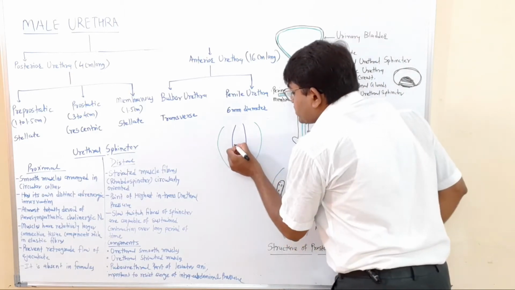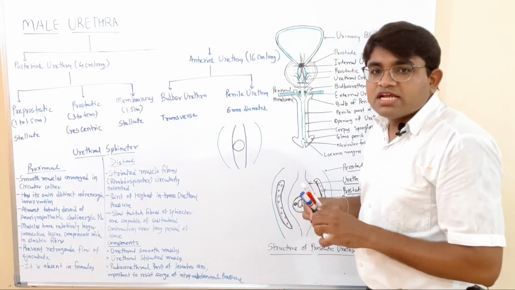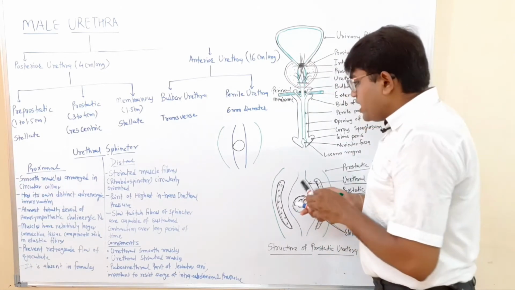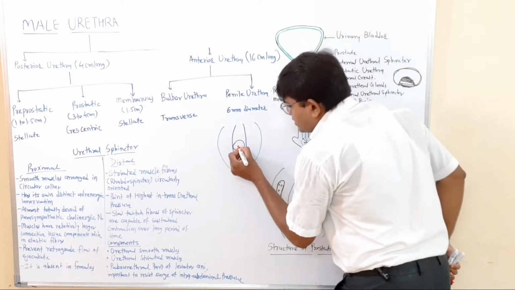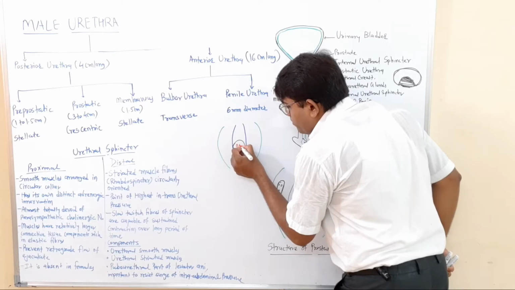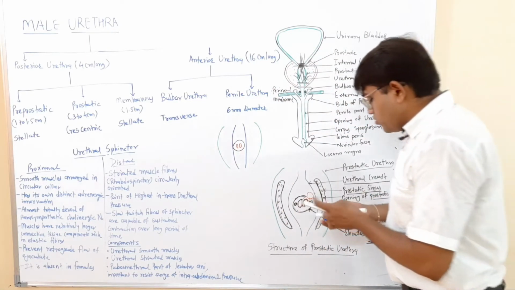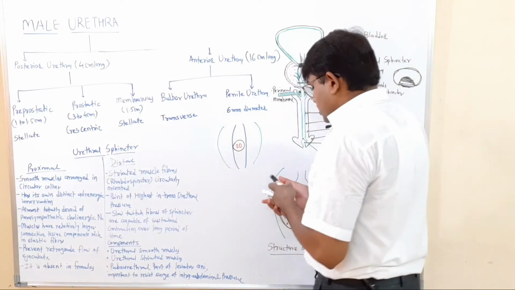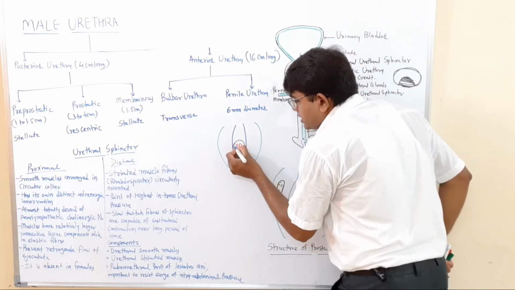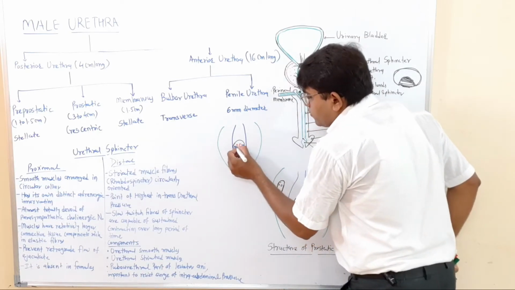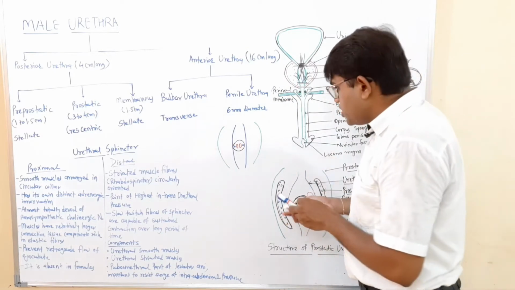In this urethral crest, in its central part, there is a different elevation, and this elevation is known as a verumontanum. In the central part of this verumontanum, there is a slit like opening. This is the opening of the prostatic utricle. Then on both sides of this prostatic utricle, there are the openings of the ejaculatory ducts.